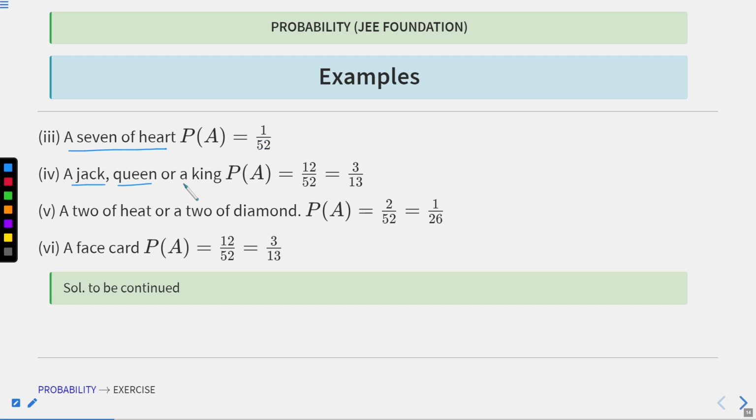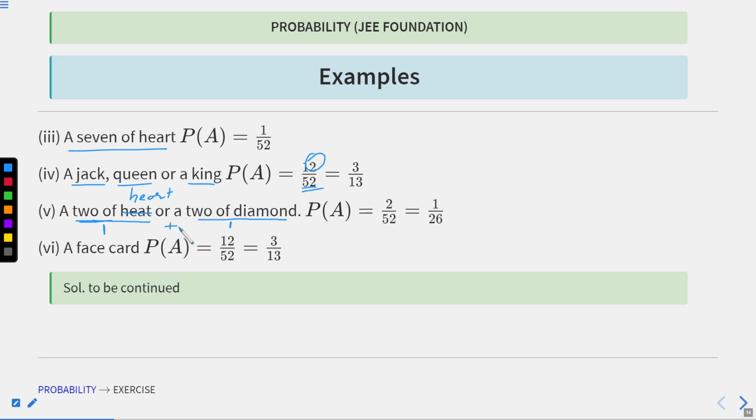A jack, a queen, or a king, that means 12 face cards, 12 divided by 52. 2 of hearts or a 2 of diamond, that means just only one card we will get 2 of hearts, and only one card we will get 2 of diamond.